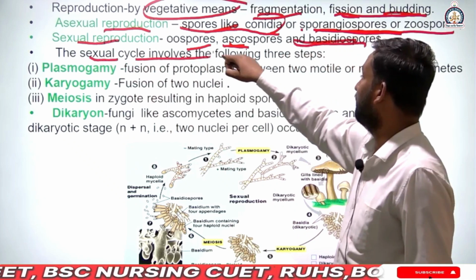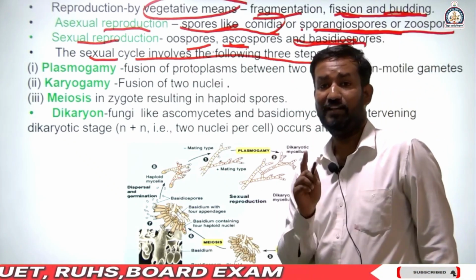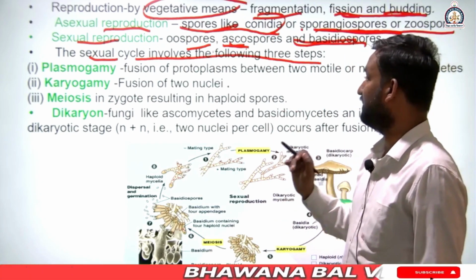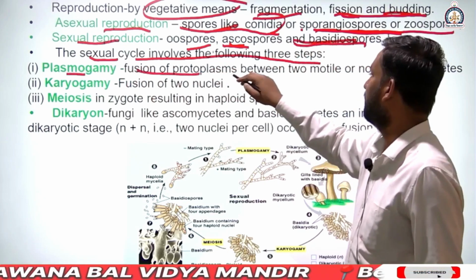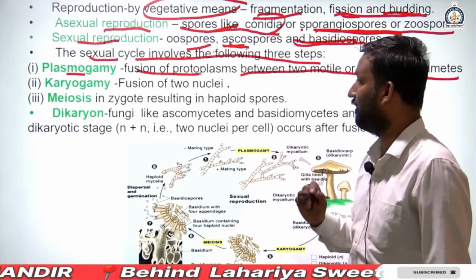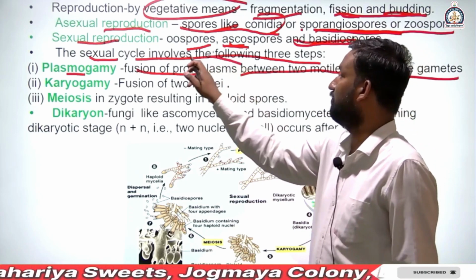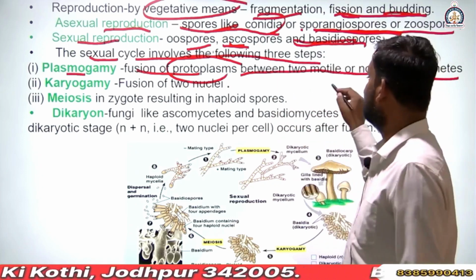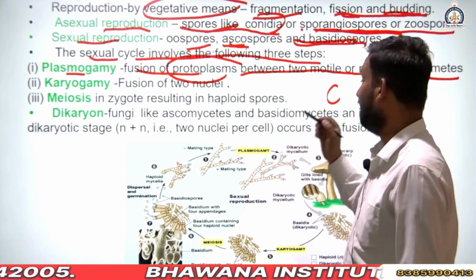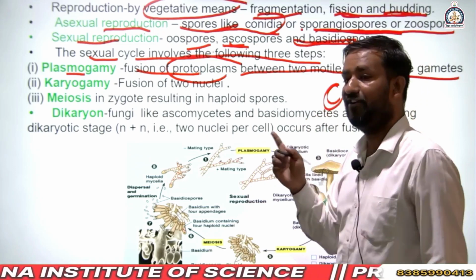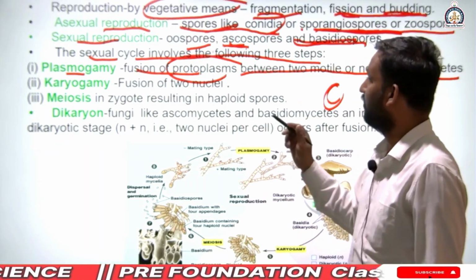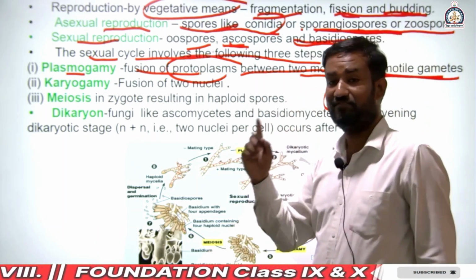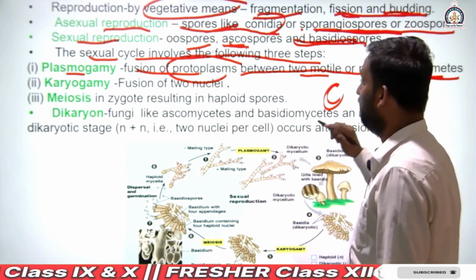The sexual cycle involves the following three steps. In fungi, the sexual cycle means sexual reproduction includes three phases. First, plasmogamy: fusion of protoplasm between two motile or non-motile gametes. What is the meaning of protoplasm? Cytoplasm inside the cell, and inside the cytoplasm, the nucleus. Cytoplasm plus nucleus is known as protoplasm. So first of all, fusion of protoplasm between two gametes, which will be either motile or non-motile.